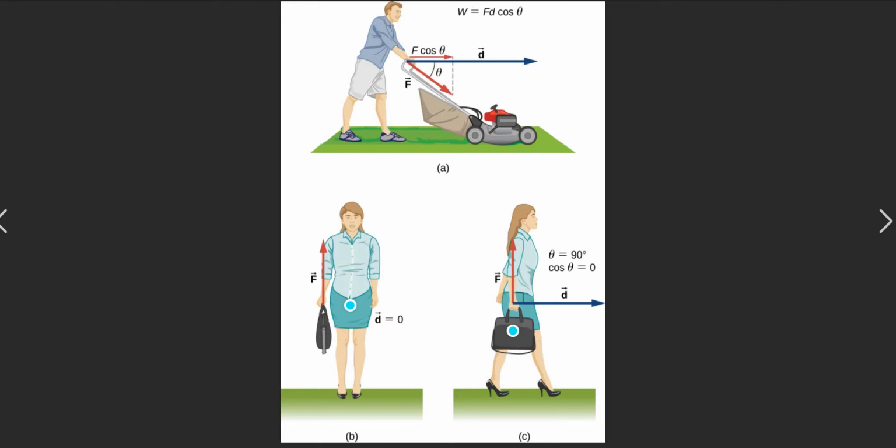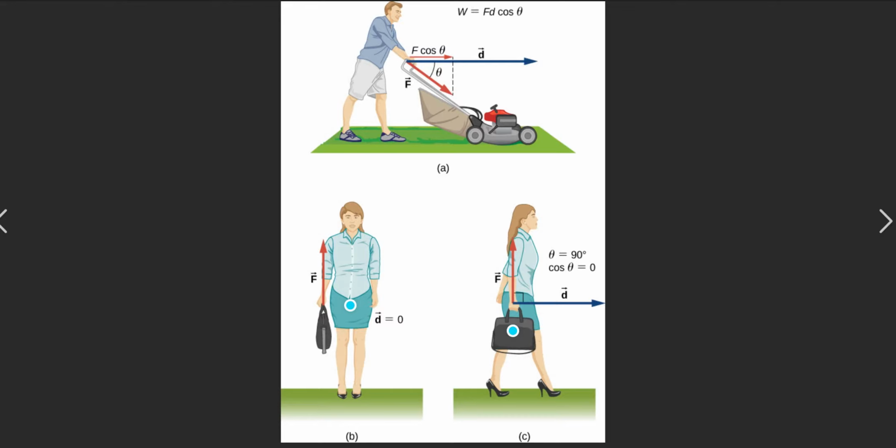In the second case, the lady has taken the bag and she started to walk. Here the force is acting here and the displacement is acting here. So the angle formed between the force and the displacement is 90 degrees. When the angle is 90 degrees, cos theta becomes 0, then the work done is 0.